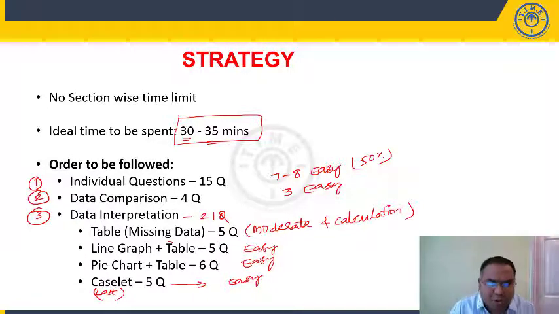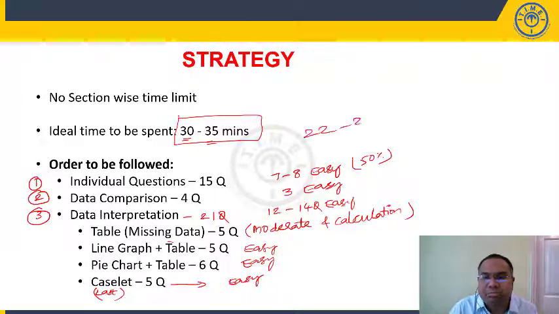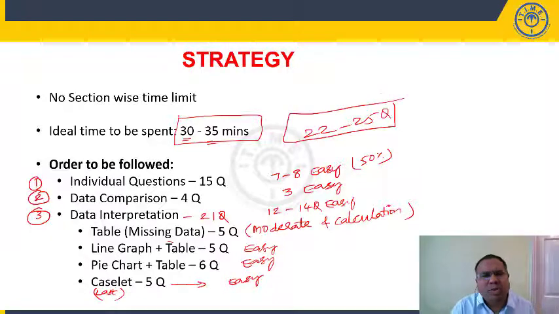Now, out of these 21 questions, you can easily score another 12 to 14 questions, which can be classified as easy questions. So if you look at the minimum, 15 plus 7, 22 to 25 are easy. That means more than 50% of the total 40 questions are easy. So our target while solving this paper is that you are not supposed to miss these easy questions in the paper.